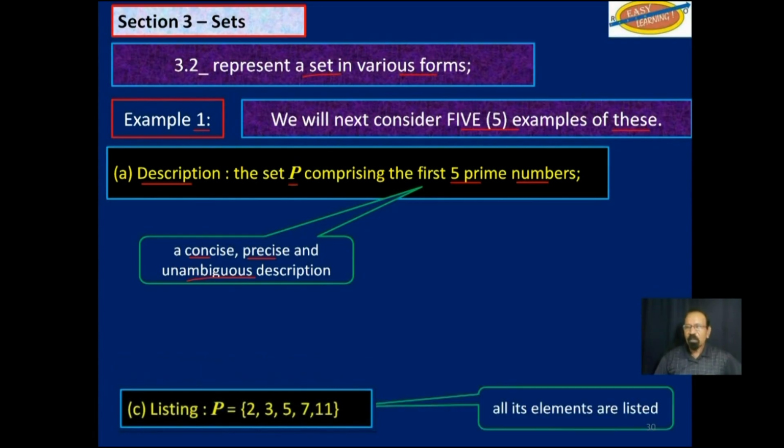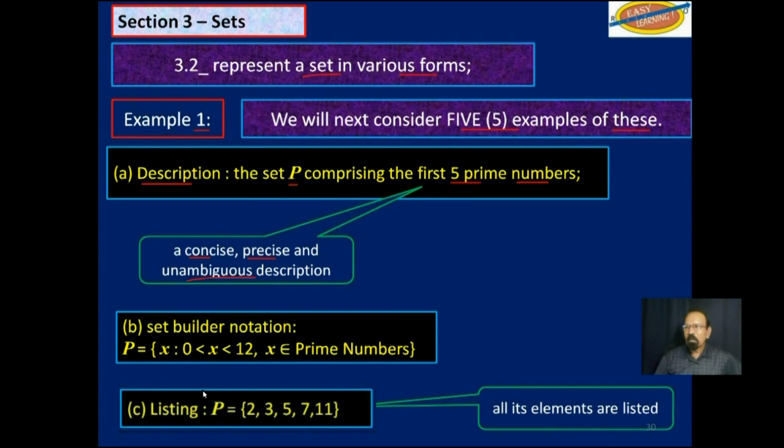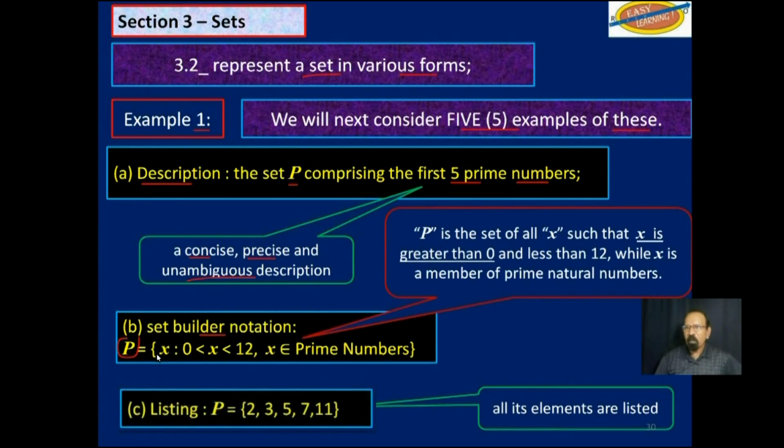That's very easy. The other one, set builder notation, is the set P of all x such that 0 is less than x, which is less than 12, or x is greater than 0 and is less than 12, where x is a member of prime numbers. So what it really means is all prime numbers between 0 and 12. That is what it means.